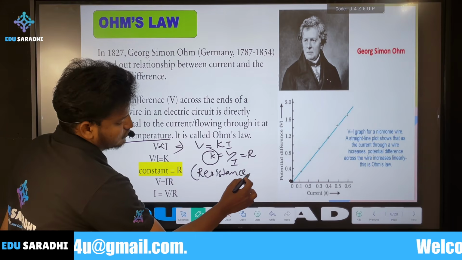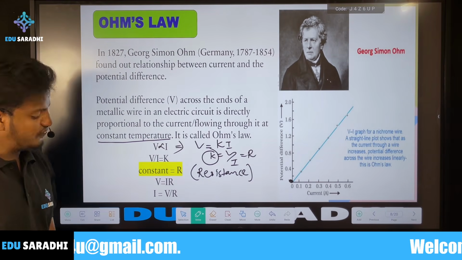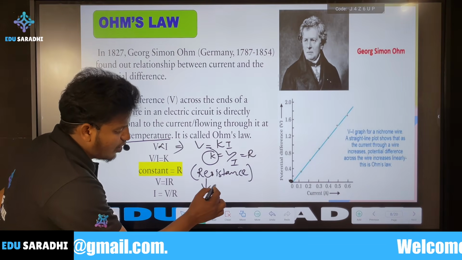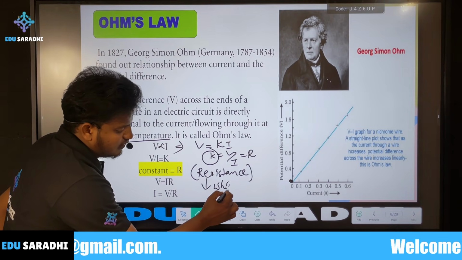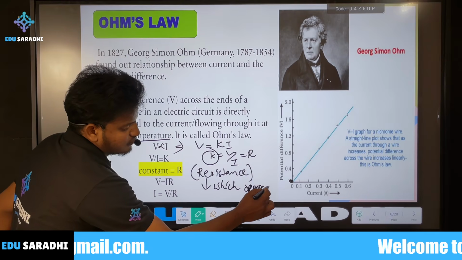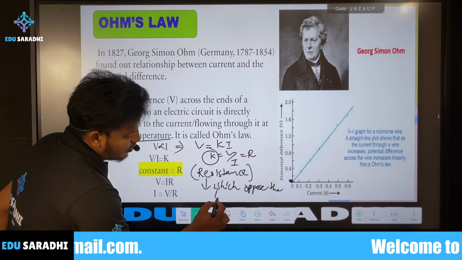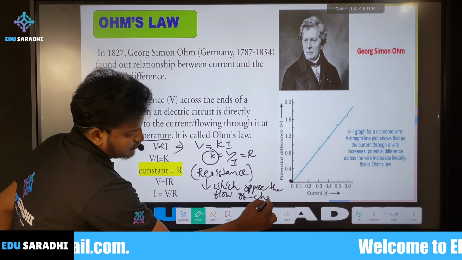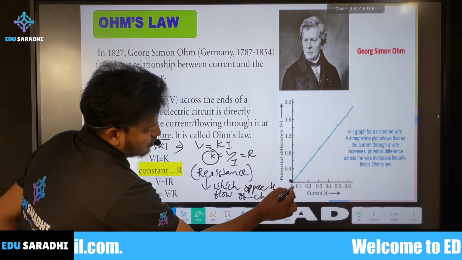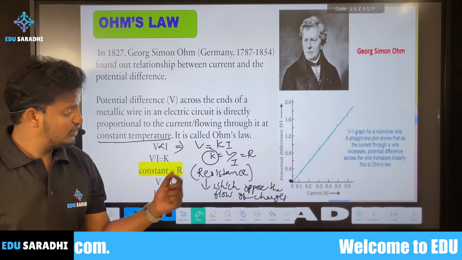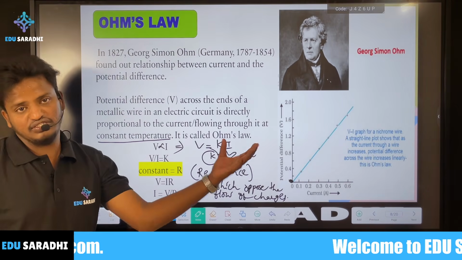Okay, this is the resistance. So what does this mean? Resistance opposes the flow of charges. It opposes the flow of charges in a given conductor. So that is called resistance.